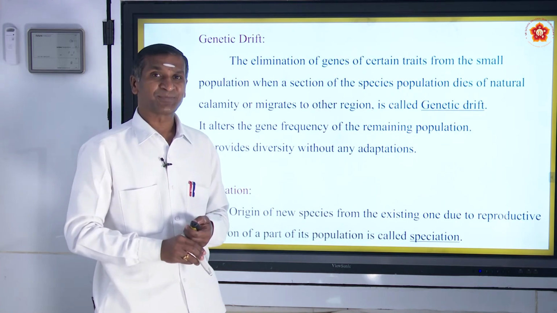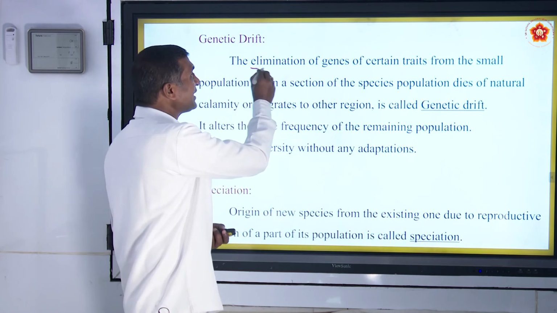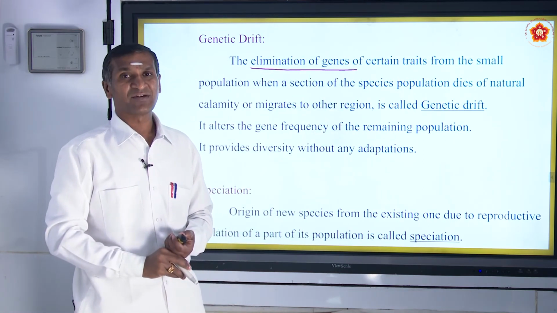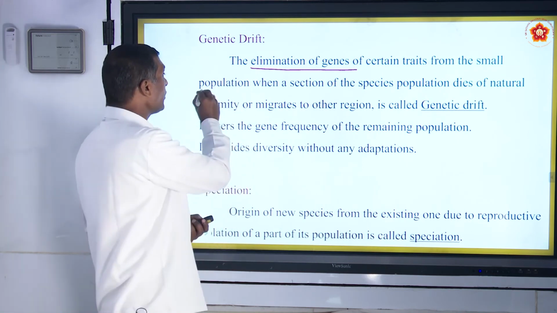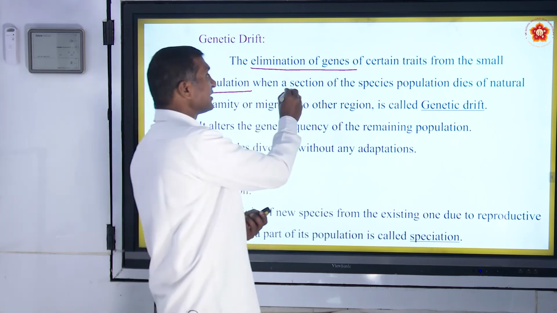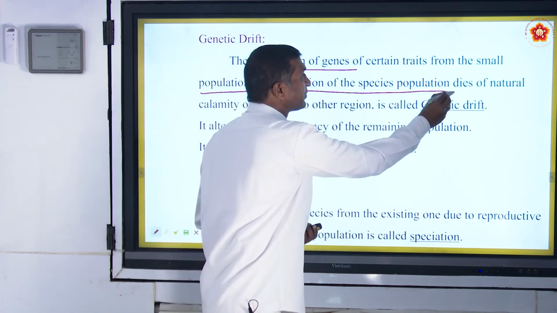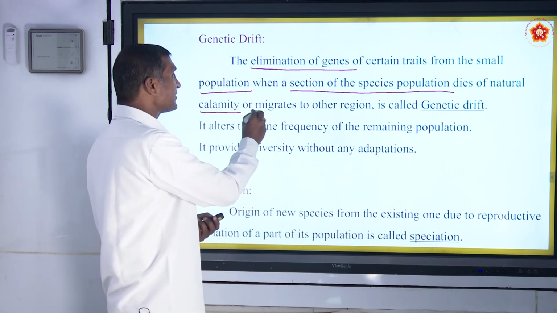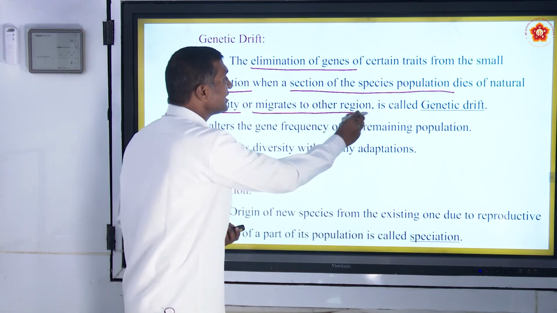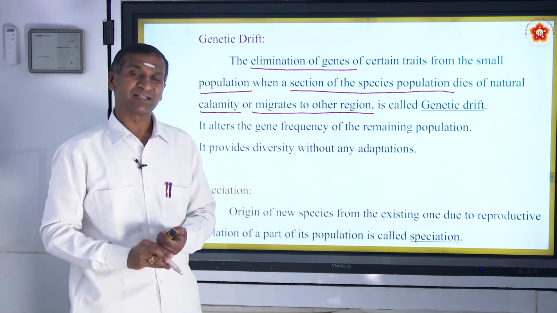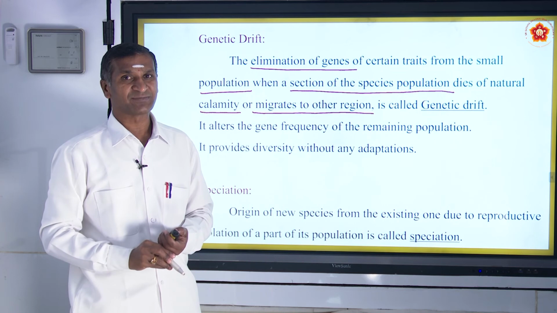Genetic drift, the elimination of genes of certain traits from the small population. When a section of species population dies of natural calamity or migrates to other region, is called genetic drift.